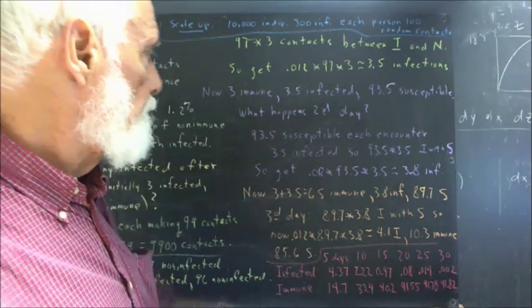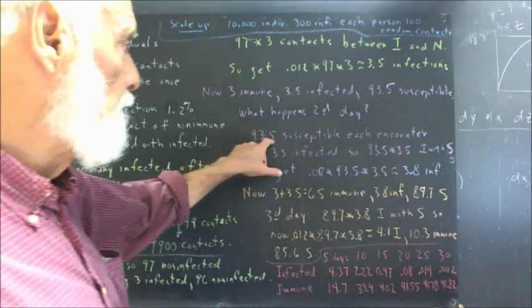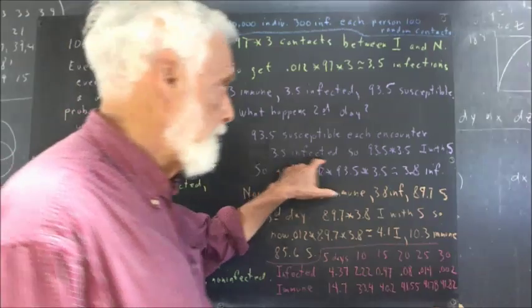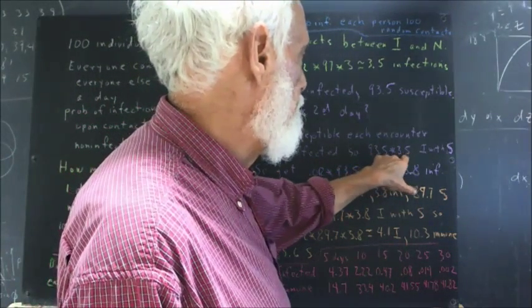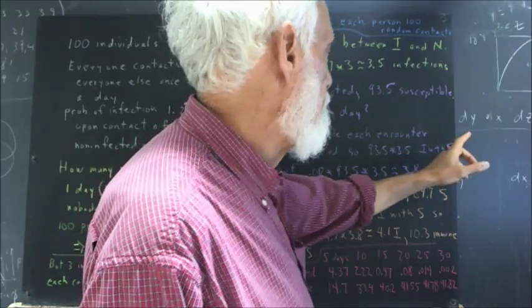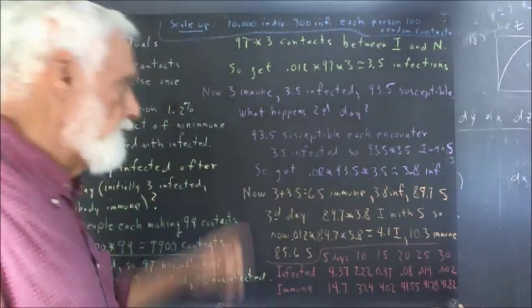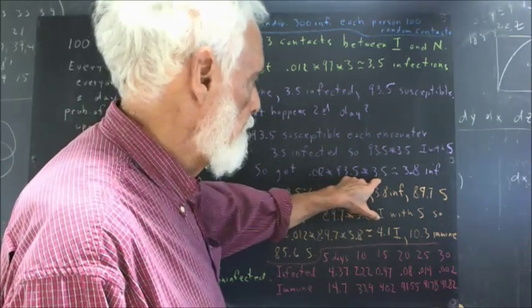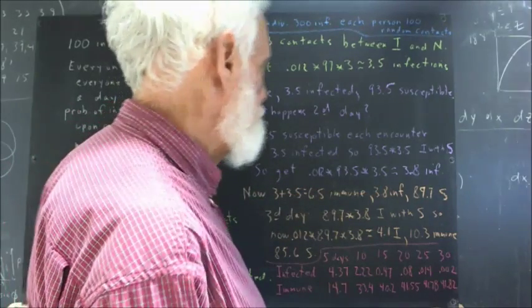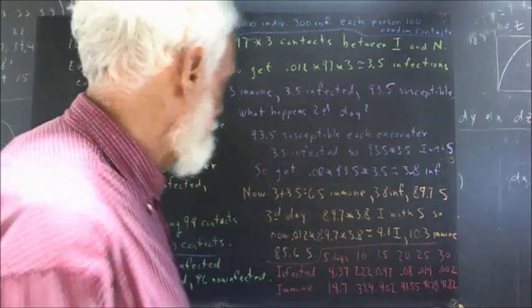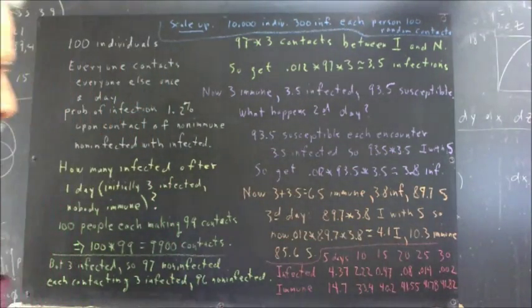So what happens on the second day? Well, you have 93.5 susceptible people, each encountering 3.5 infected people. So there are 93.5 times 3.5 contacts of infected people with susceptible people. So we get 0.012 times 93.5 times 3.5, which I calculated to be 3.8 infected. I was a little off on that calculation, so you might want to repeat the calculation.